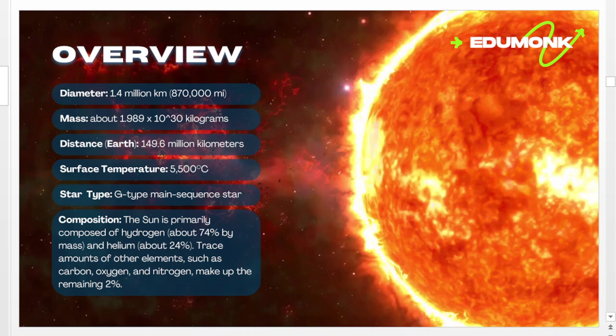Initially, we can take an overview of our Sun. Its diameter is about 1.4 million kilometers. Its mass is about 1.989 times 10 raised to 30 kilograms. Distance from Earth is 149.6 million kilometers. Surface temperature is 5,500 degrees Celsius. Star type: it's a G type main sequence star. Its composition we can look at later. Then we can move to the Sun.